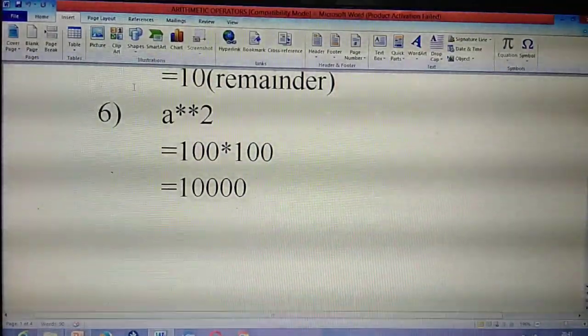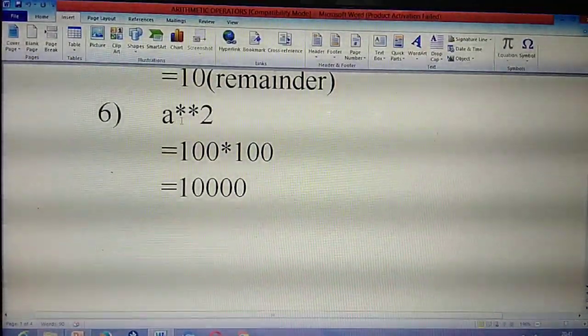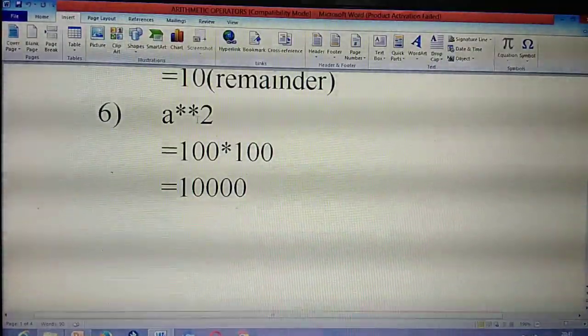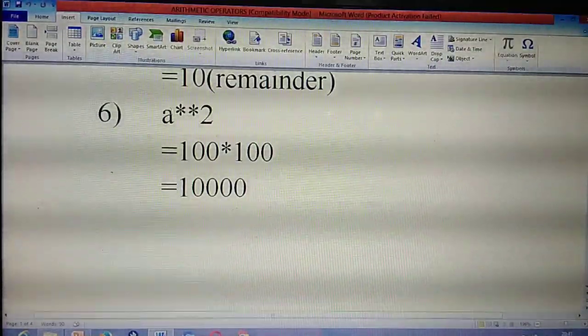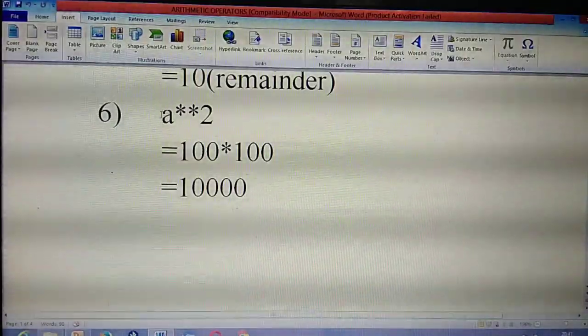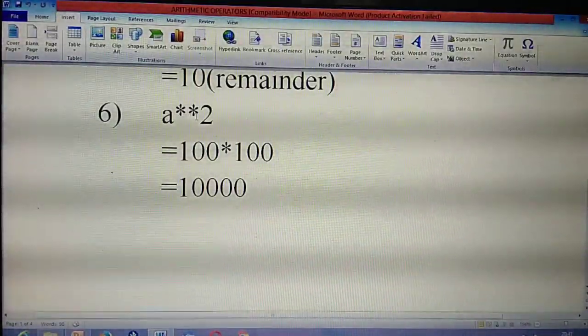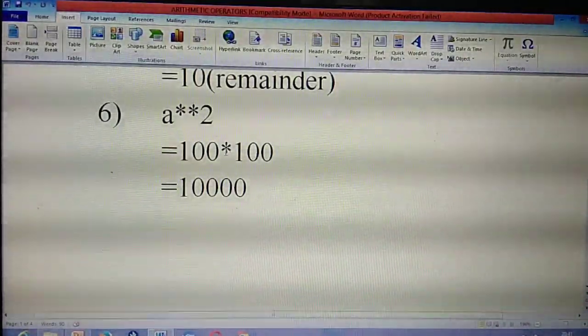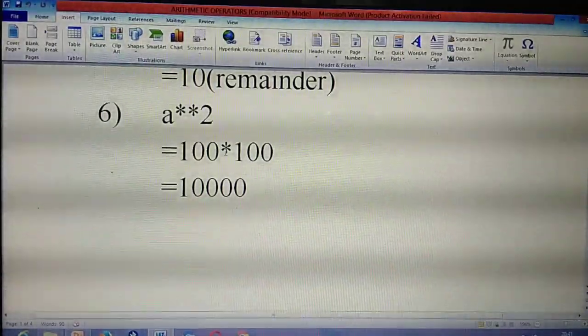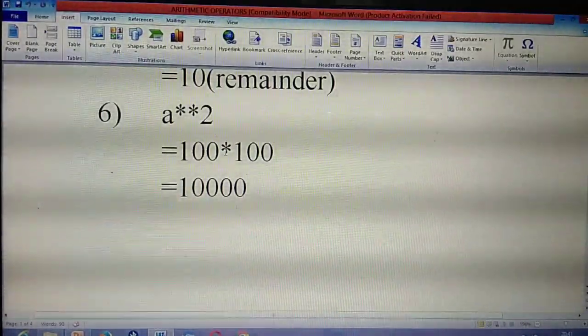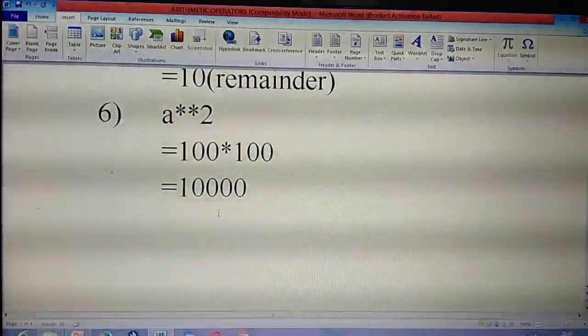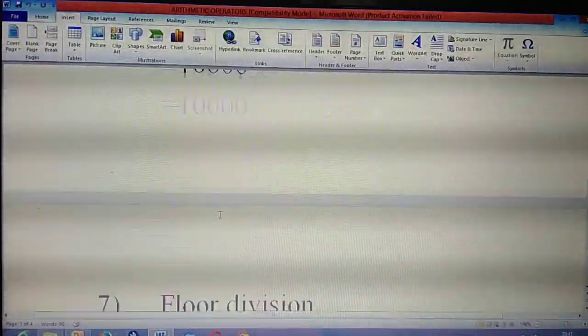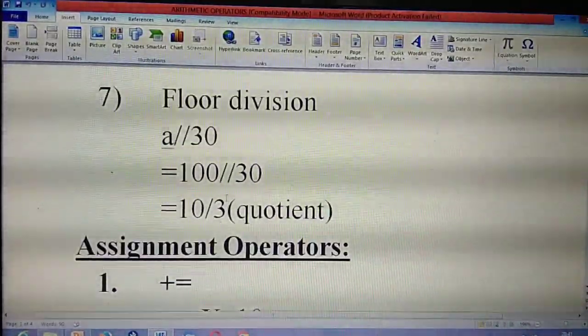Okay. What's the use of this symbol? The double star symbol means what? Exponent. That means square. What's the value? That means A square. What's the value of A? 100. Two times you need to multiply. That's a square. 100 into 100. What's the answer you will get? 10,000. Okay.